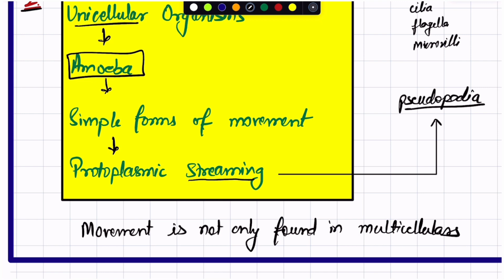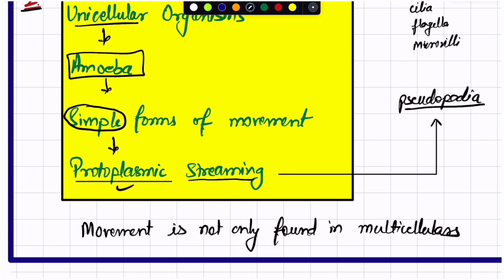These are known as streaming movement. Since its protoplasm is streaming, that is cytoplasm plus nucleus, we call it protoplasmic streaming. However, it is a very simple kind of movement. We are not talking about the movement of amoeba here, we are talking about the movement of the protoplasm.